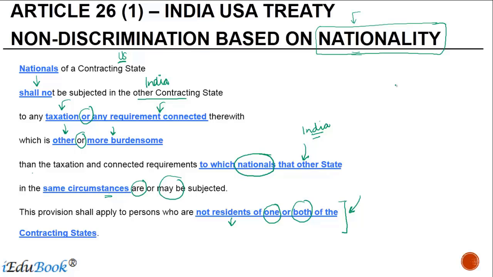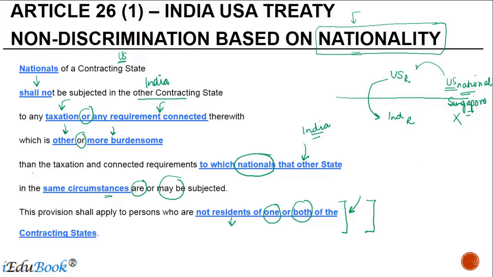Now, this can happen in a situation, let's say for example, there is a US resident, there is an Indian resident. There may be a person who is a US national, but let's say for example, he is living in Singapore. Generally, he will not be able to claim the benefit of the India-US treaty because he is not a resident of any of these two contracting states. But by virtue of this last line, since he is a national of United States, he can still claim the benefit of the India-US treaty even though he is not a resident of either US or India.